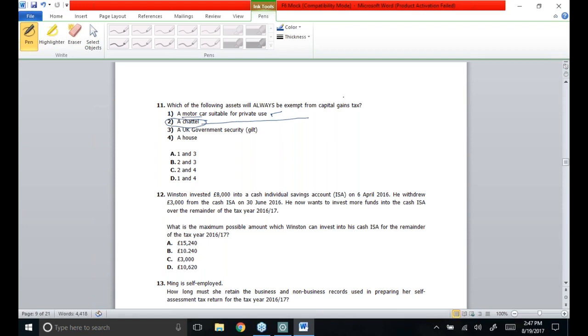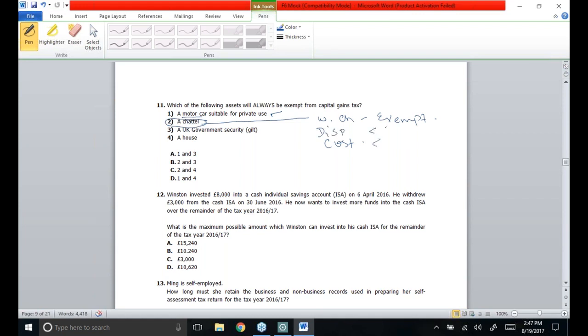There are a few chattels whose life is less than 50 years, and then they become wasting chattels. If a chattel is a wasting one, then it is going to be exempt. Otherwise, if a chattel is not a wasting chattel, then we will have to see for how much cost the chattel has been purchased and what the disposal receipt was.